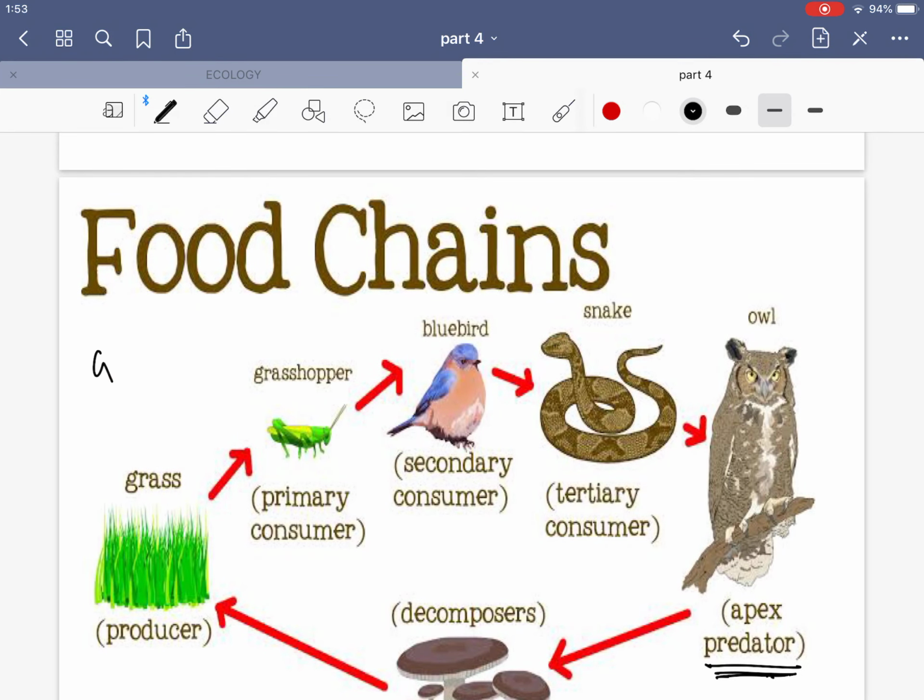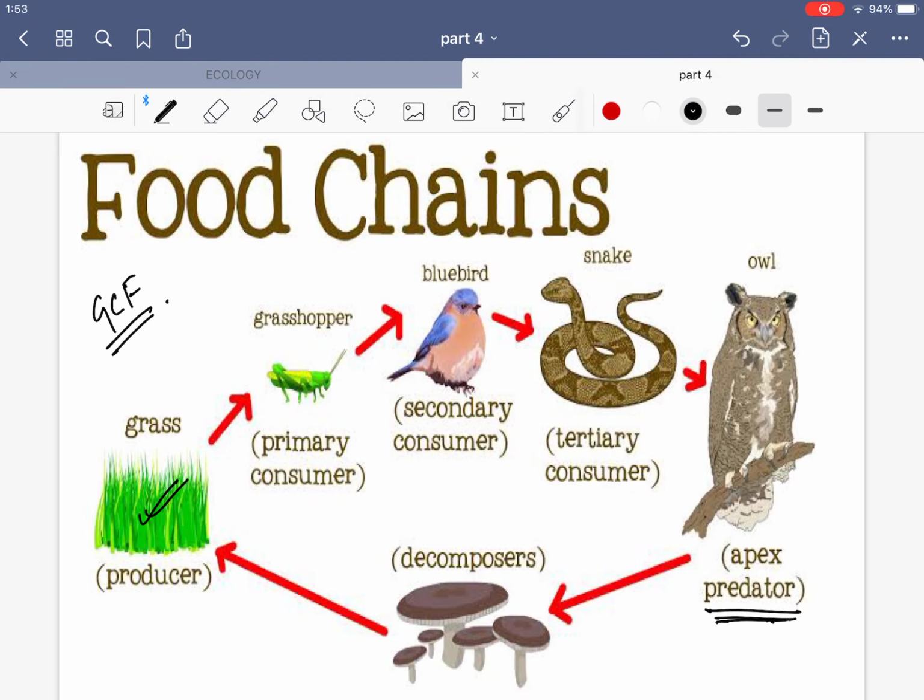This is a grazing food chain. So grazing food chain will be mainly starting from the grass, as you can see, and on this grass the grasshopper is dependent. On this grasshopper some bird is dependent, some reptiles are dependent on these birds, and these reptiles are eaten by some other big bird or some other big reptile. So can you see that everyone is a prey and everyone is a predator? So that is why in the starting I told you that food chain is a predator and prey relationship. It is very easy to identify it like this.